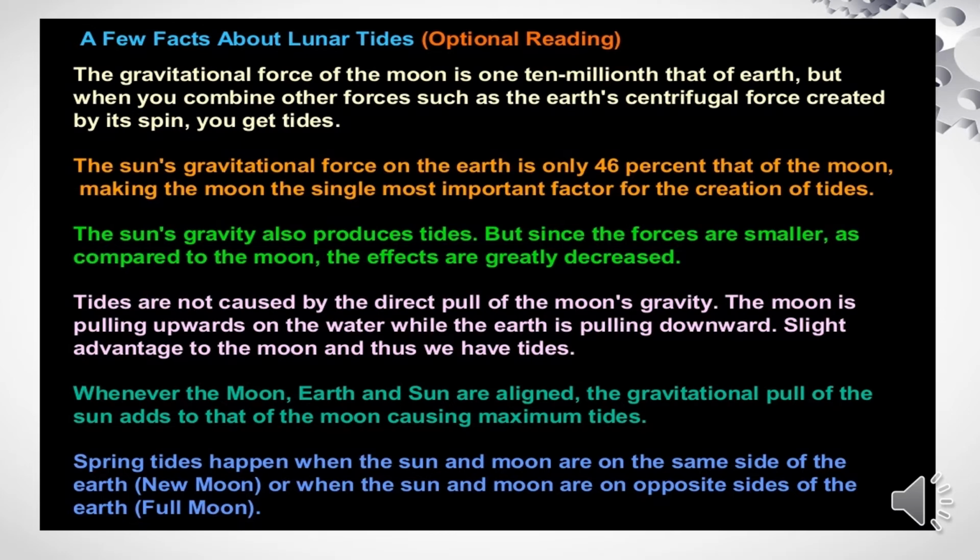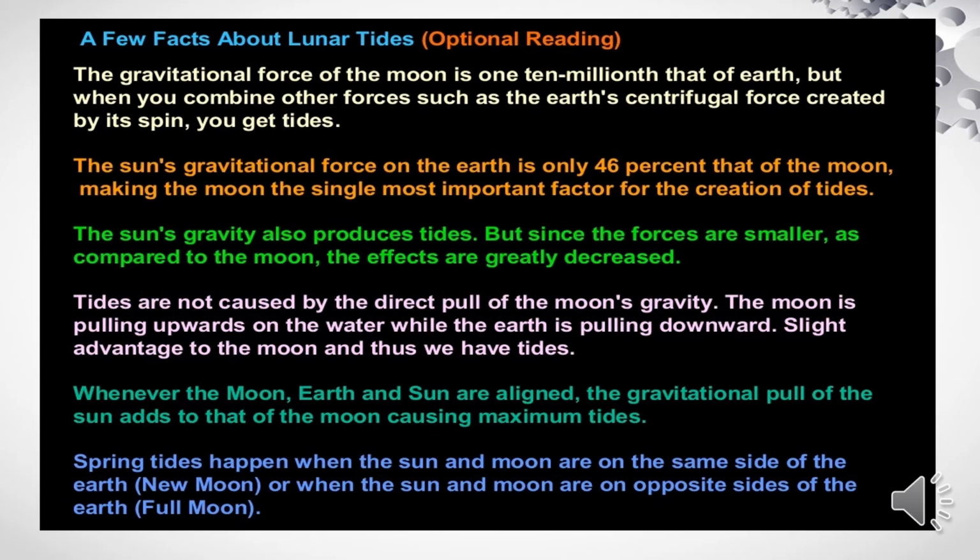The sun's gravity also produces tides, but since the forces are smaller compared to the moon, the effects are greatly decreased. Tides are not caused by the direct pull of the moon's gravity. The moon is pulling upwards on the water while the earth is pulling downward. Slight advantage to the moon, and thus we have tides. Whenever the moon, earth and sun are aligned, the gravitational pull of the sun adds to that of the moon, causing maximum tides.